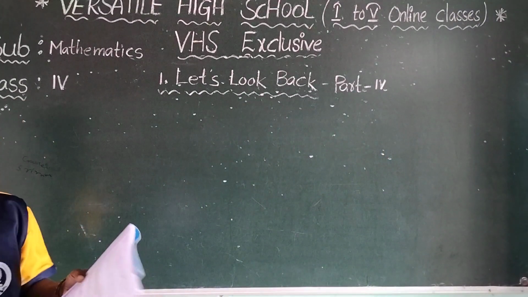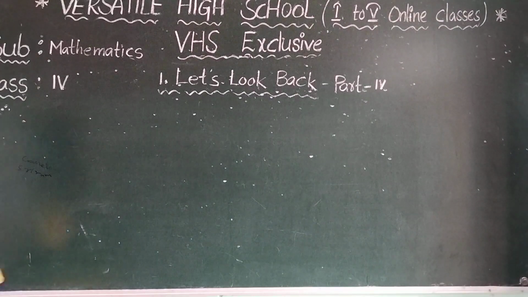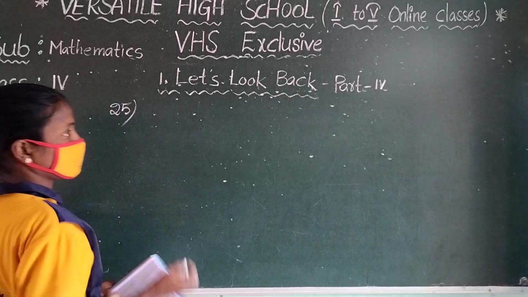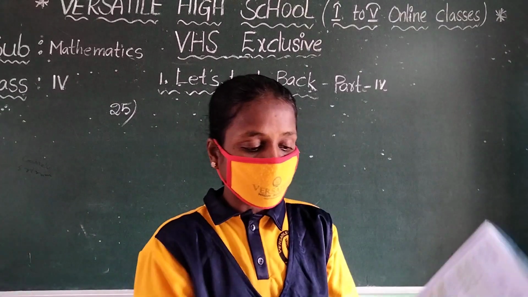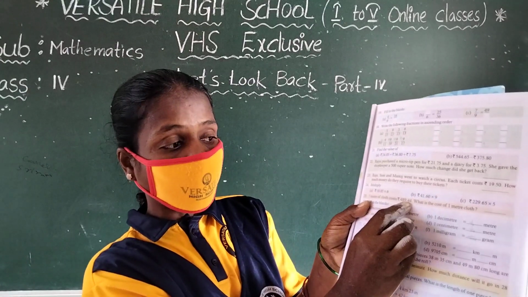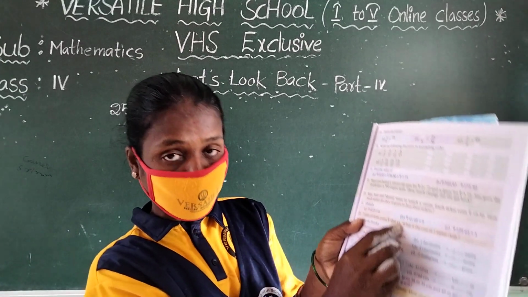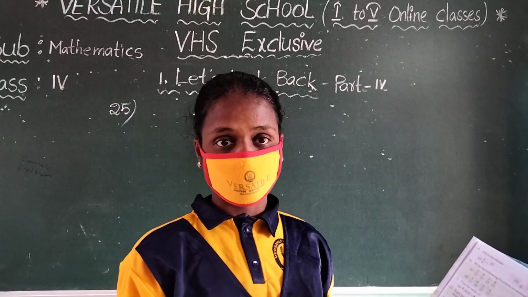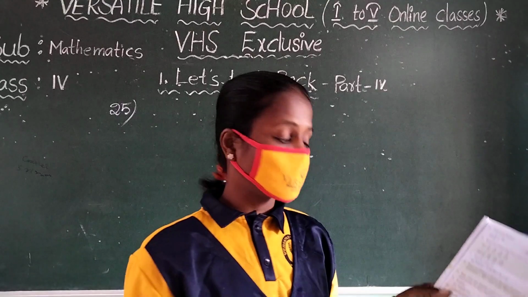Now children, we are going to which problem? Problem 25. See question 25 in your textbook. 7 meters of cloth cost 489 rupees 44 paisa. What is the cost of 1 meter of cloth?